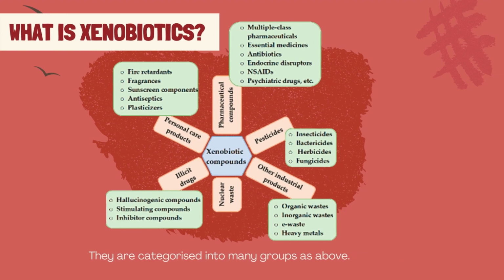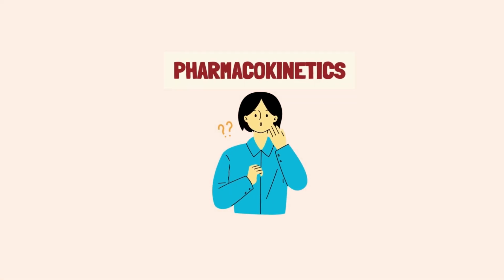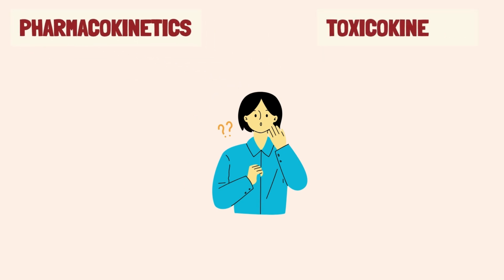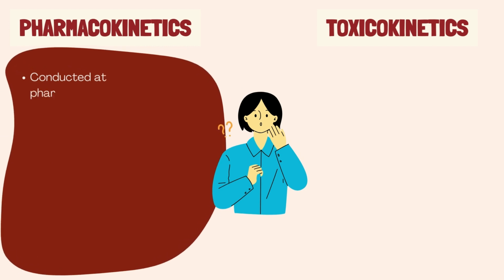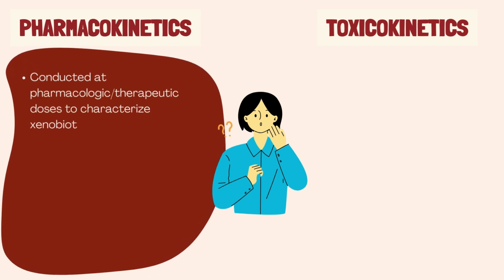Now, you might also have heard of the term pharmacokinetics. Of course, you might be confused too. Well, what is the difference? Pharmacokinetics and toxicokinetics differ in terms of goals and technology. By definition, pharmacokinetic studies are conducted at pharmacologic or therapeutic doses in order to characterize xenobiotic disposition in experimental animals and humans at therapeutically relevant doses.